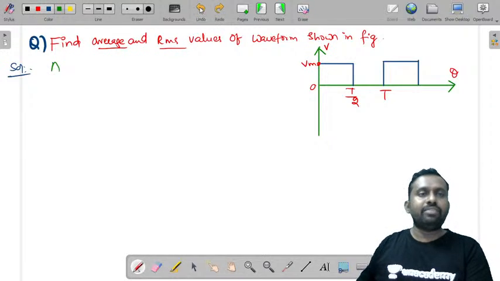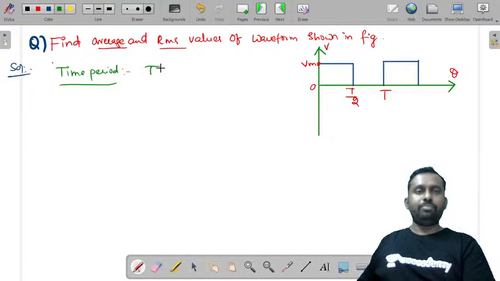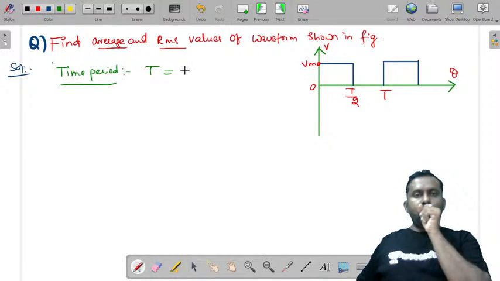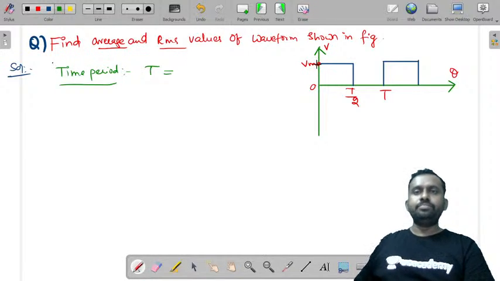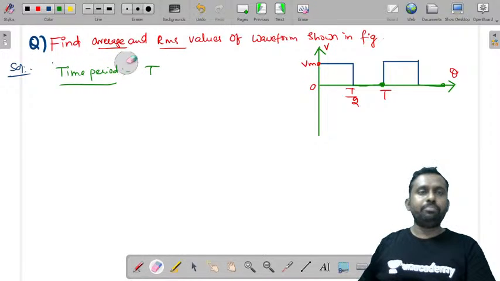Before writing these, first you need to write what the time period is. If you observe, from 0 to T by 2 and then till T, it is repeating. So the time period is T itself.